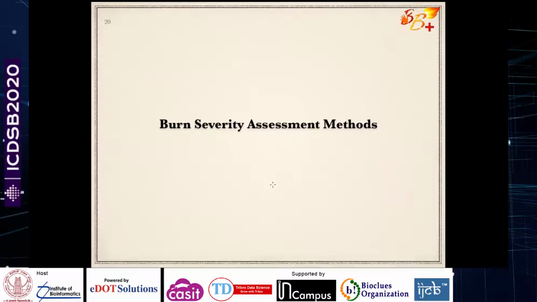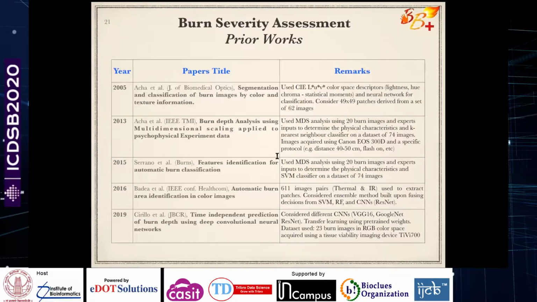Now coming to the main problem part 1, which is burn severity assessment. Referring to the literature in this particular domain, there has been very limited work exploring deep learning or machine learning approaches which are burn images based. As I told you, the visual images based modality is considered in the burn images, but it has not been that successful. So there has been very limited work in this particular domain, unfortunately.